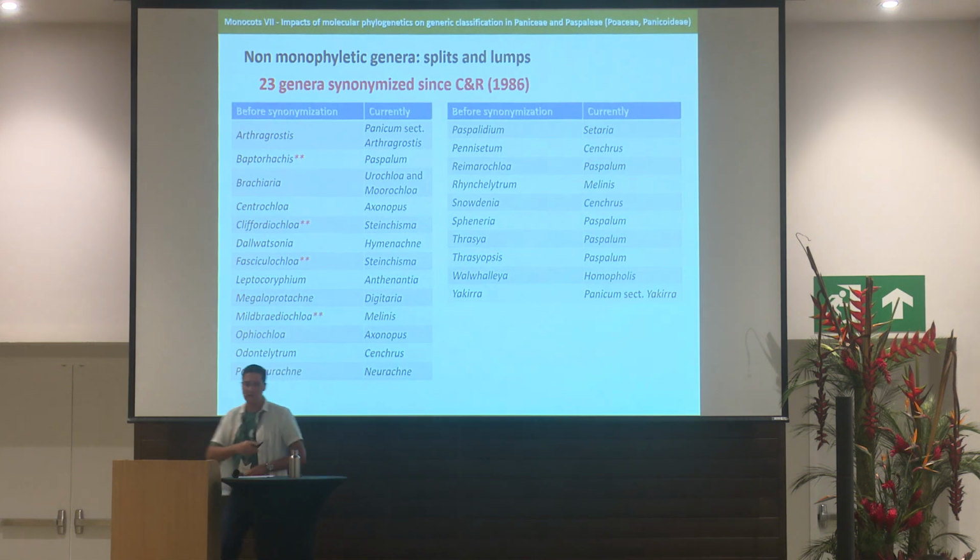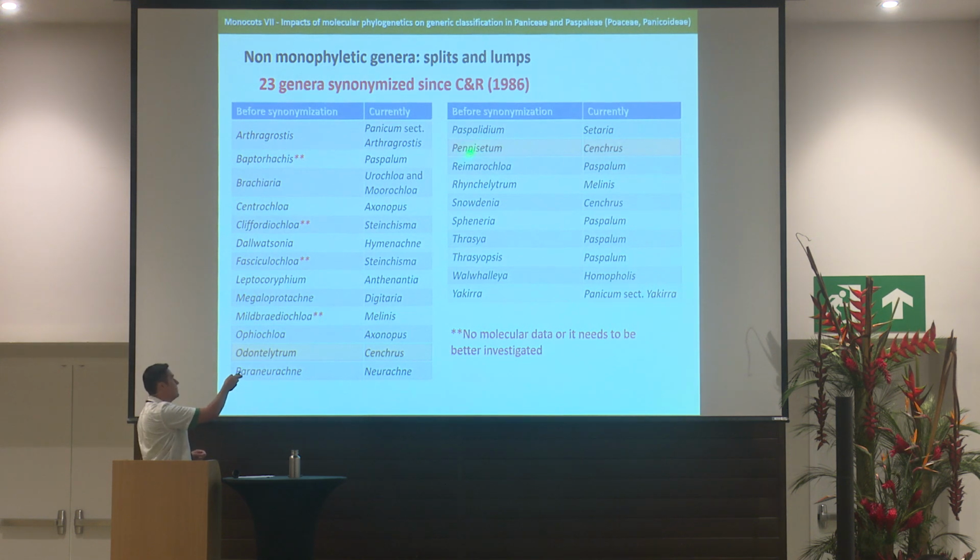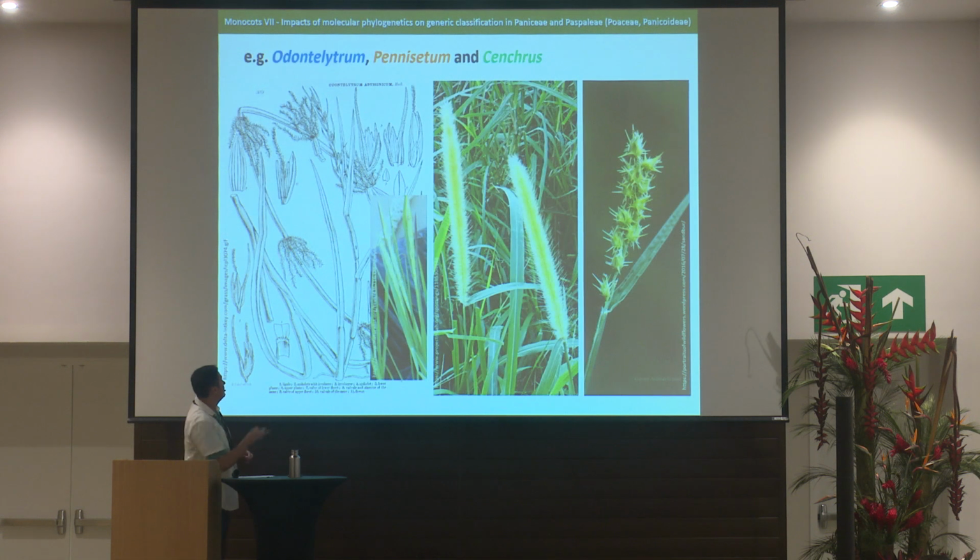I highlight here these taxa with asterisks because these changes were not based on molecular data. Maybe they need to be better investigated. I will exemplify the synonymizations with the case involving Pennisetum, Cenchrus, and Odontelytrum. These three genera, as you can see, possess bristles accompanying the spikelets.